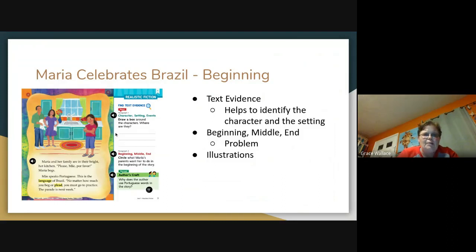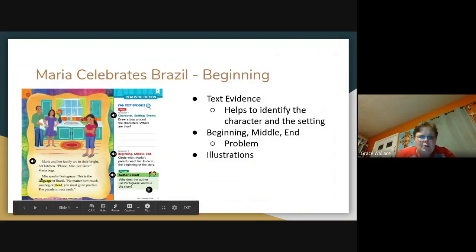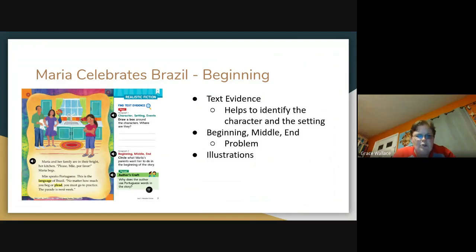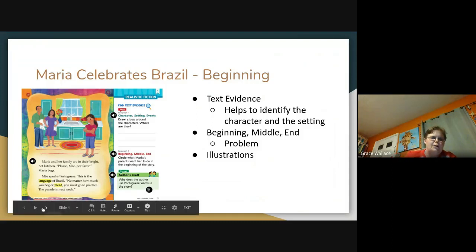Now over here on your paper, I want you to write. It says first, draw a box around the characters. Okay, so I want you to draw a box around the characters. And then where are they? What is the setting of the story? The next question, it says in paragraph 2, so I have paragraph 1, paragraph 2. Circle what Maria's parents want her to do in the beginning of the story. So what do they want her to do? Go ahead and circle. Make sure you circle the text in the story. Remember, you can pause this at any time.